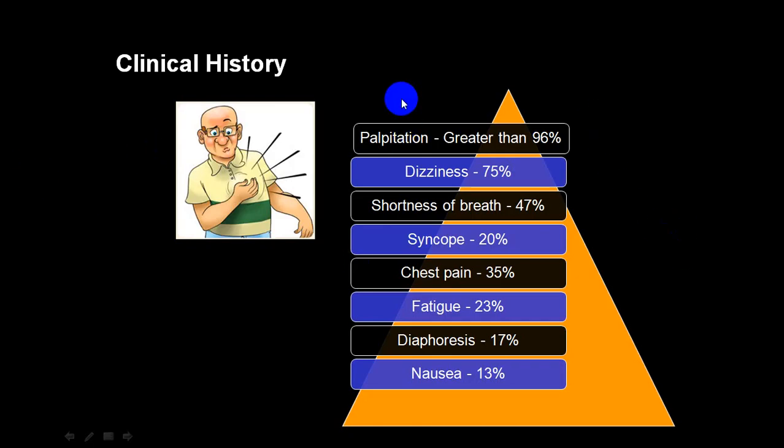So history wise, if you look at this particular symptom, the percentage wise, palpitation is almost in 96%, dizziness in 75%, shortness of breath is a little less, 47%, syncope is very less, 20%, chest pain 35%, fatigue 23%, diaphoresis very less, 17%, nausea vomiting 13%. So these symptoms are less. The most common symptoms are palpitation and dizziness.